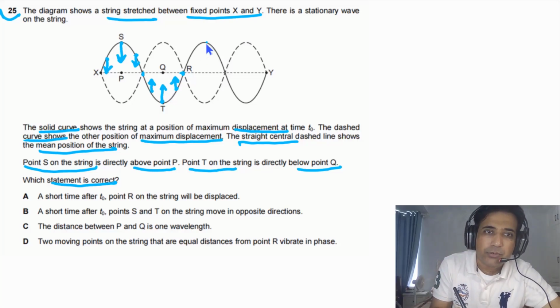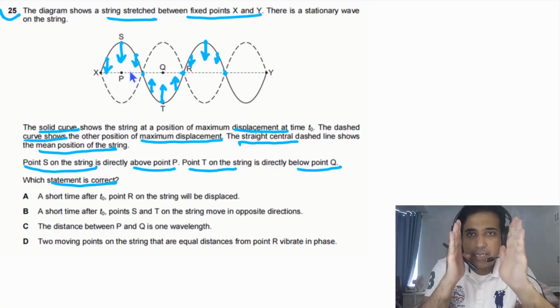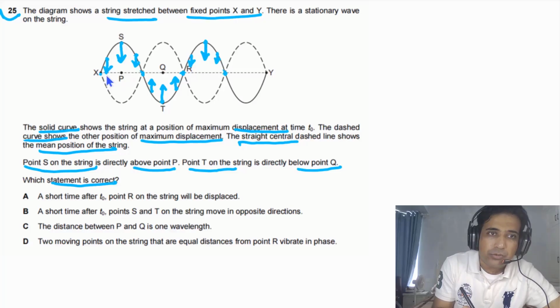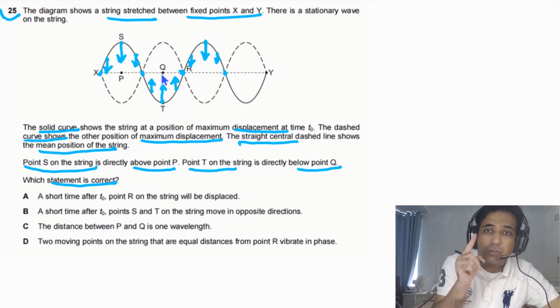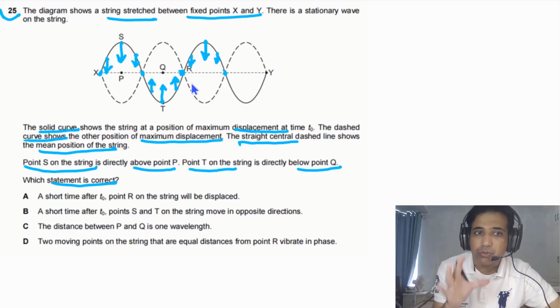We can also look at this part. In this loop, meaning between this node and this node, all the particles will be moving down. The particle here will be moving down, and the particle here also will be moving down. So the particles in two consecutive loops move in opposite directions. Particles between these two nodes, this is one loop, will move in the opposite direction to the particles here, and also in the opposite direction to the particles here. This is a very important point you need to understand.